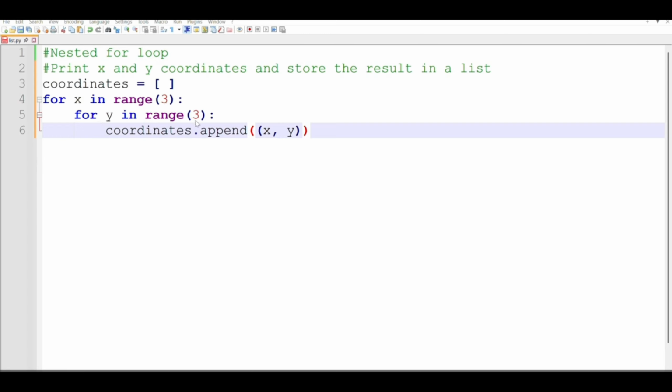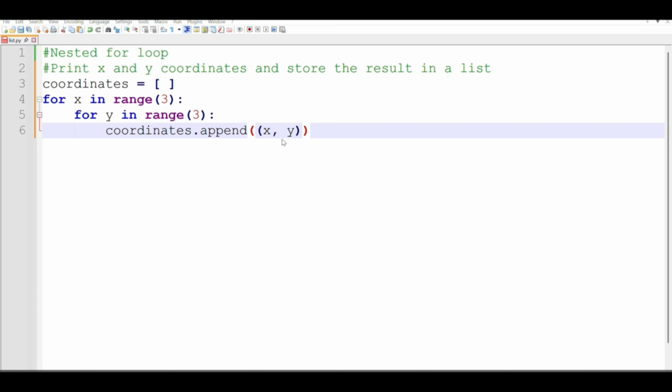Then the 1 will loop 3 times to be 1 and 0, 1 and 1, 1, 2. Then we loop out to grab the 2 from the outer loop. Then we loop 3 times so that we get 2 and 0, 2, 1, and 2, 2.